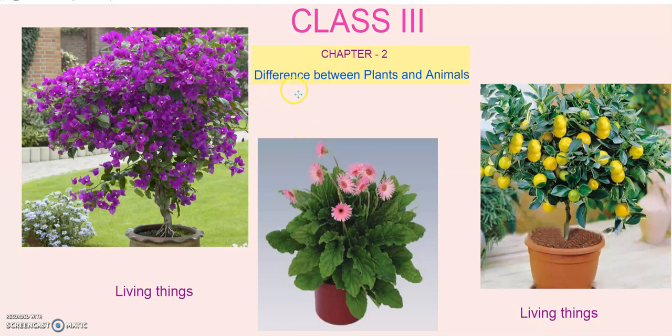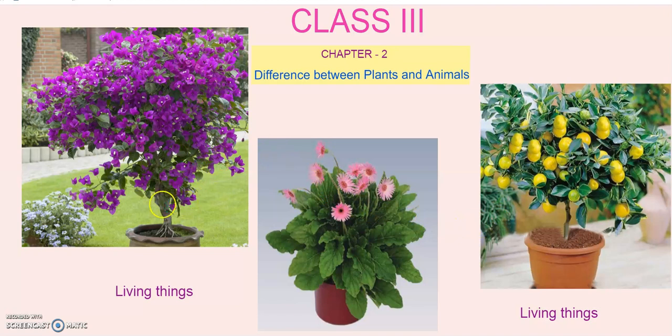Today we are going to learn a new lesson, difference between plants and animals. What are these? What do you see here, children? Yes, these are plants. What do these plants give us? Yes, these plants give us beautiful flowers and colorful fruits.